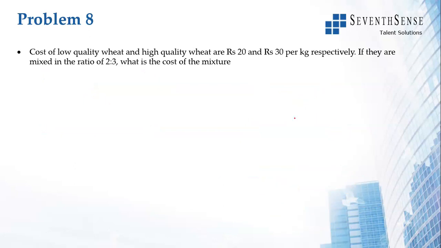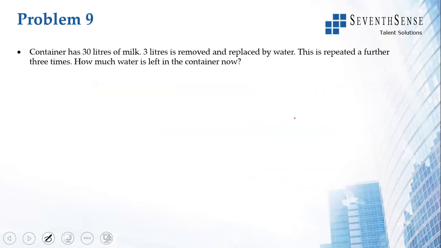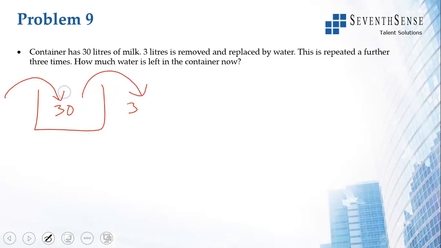A container has 30 liters of milk. Now 3 liters go out, then you have water put in. The quantity of milk has reduced, no? So it has become 27 liters of milk, and then 3 liters of water.